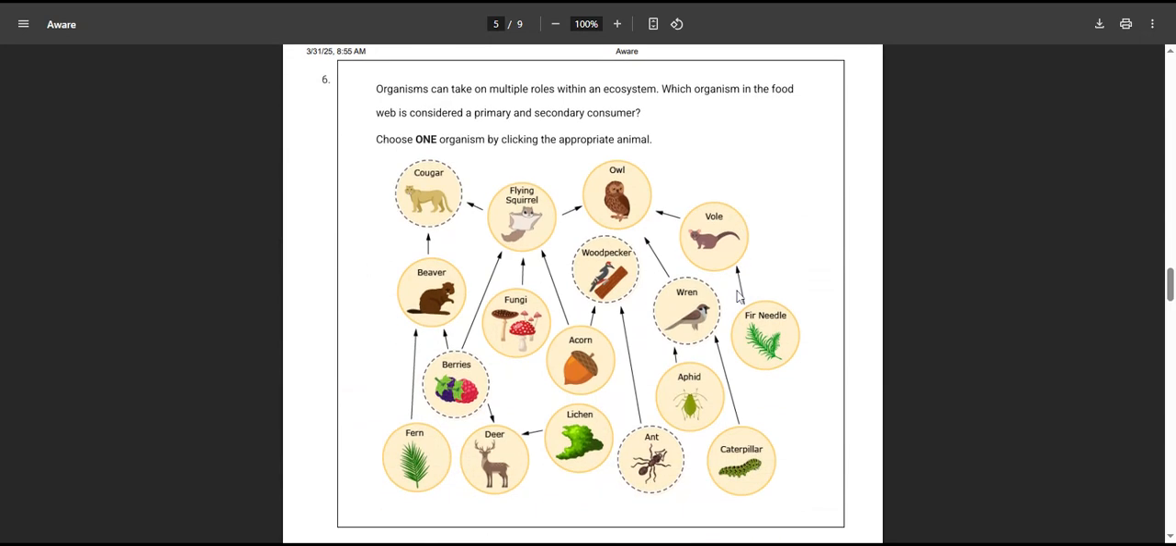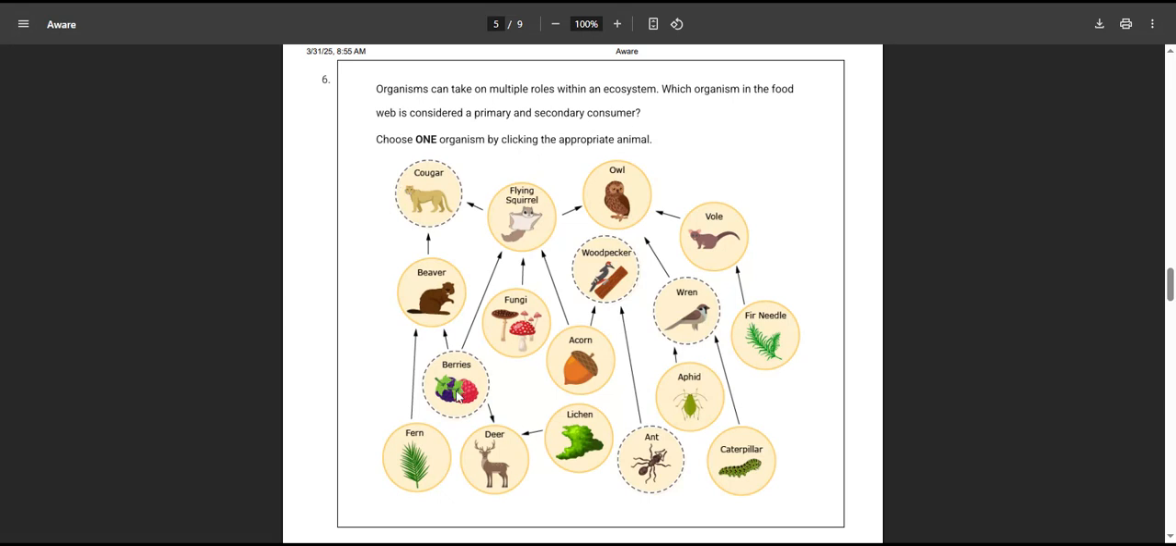All right, question 6. Organisms can take multiple roles within an ecosystem. Which organism in the food web is considered a primary and secondary consumer? So that means it eats both plants and then it's a second level consumer, which means it eats the things that eat the plants. So we need to see what eats plants and what also eats insects, but it has to have the little ring around it because that means you can click on it in the actual test.